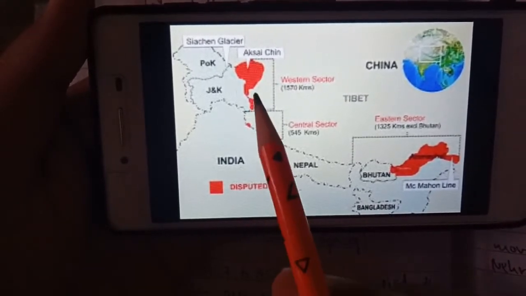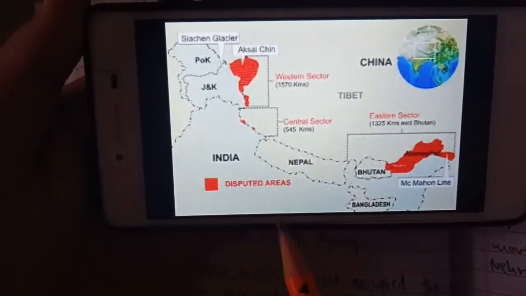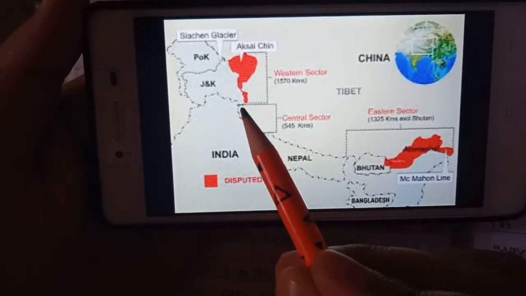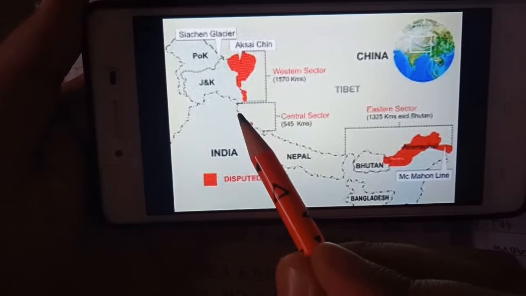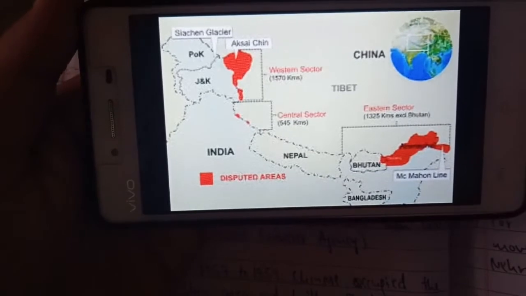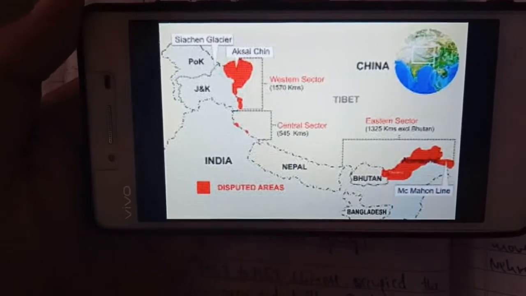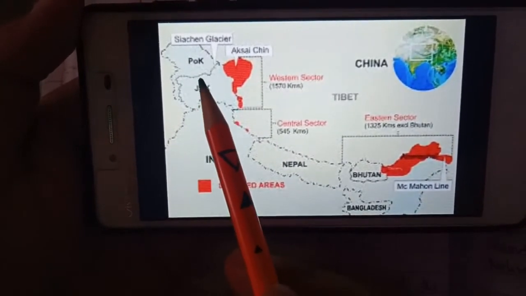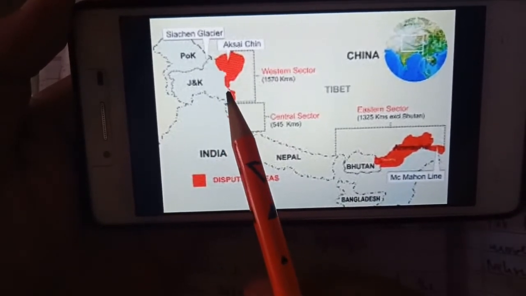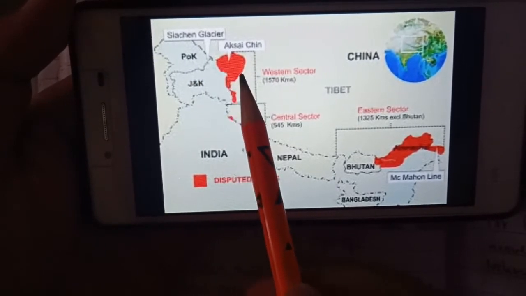So you can see this. These red shaded parts are the areas of conflict between India and China. This is Aksai Chin, and this dark red shaded part is the area in conflict with China, the boundary issues. And this is all Arunachal Pradesh. So these two areas are the areas of conflict between India and China, about which we shall be studying. This is POK, and this is the line of control. And this is the line of actual control, LAC. So LOC is between India and Pakistan, and LAC is between India and China.